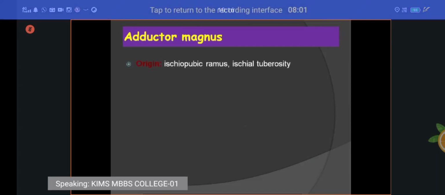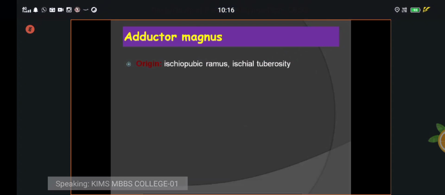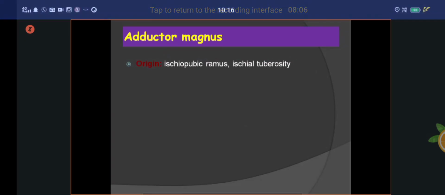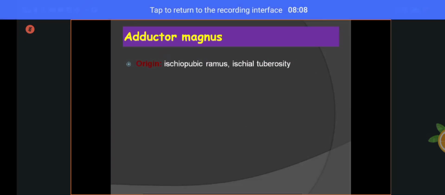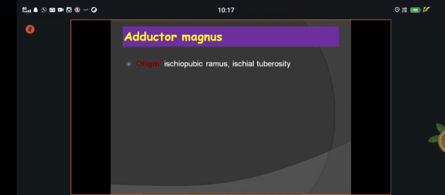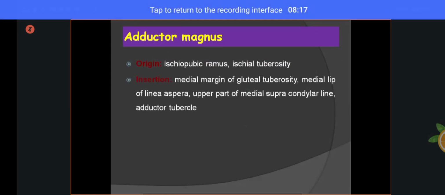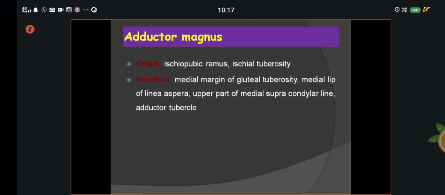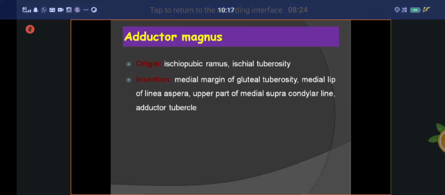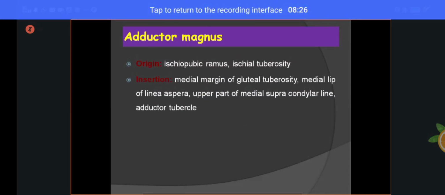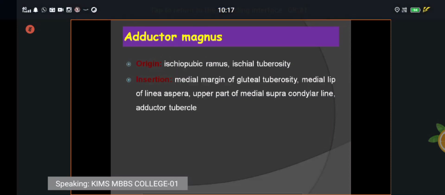Origin: mainly coming from the ischiopubic ramus as well as the ischial tuberosity. Insertion: the medial margin of the gluteal tuberosity, the medial lip of the linea aspera, the upper part of the medial supracondylar line, and finally the adductor tubercle. This is called the insertion.